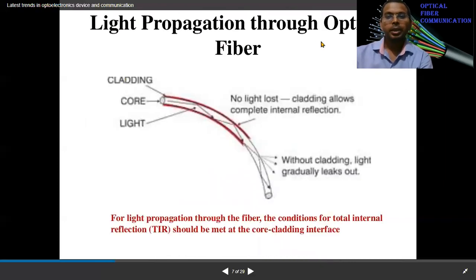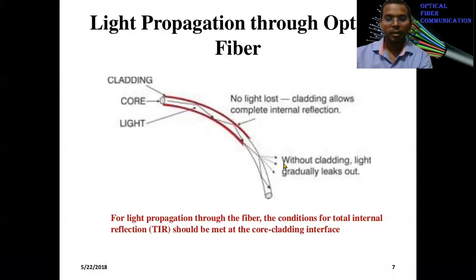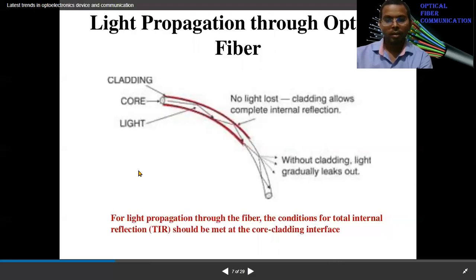Now, light propagation through the optical fiber. Here it is showing core and cladding, and light is going in zigzag motion throughout the core. It doesn't come out of the core because the refractive index outside the core is smaller, which is the inherent property of any material, that light always confines into the higher index material. For light propagation through the fiber, the condition for total internal reflection should be met at the core cladding interface.